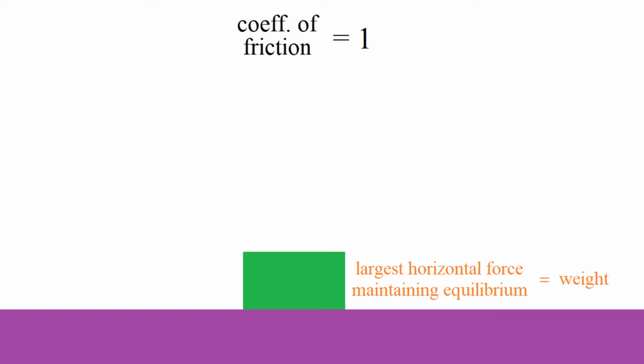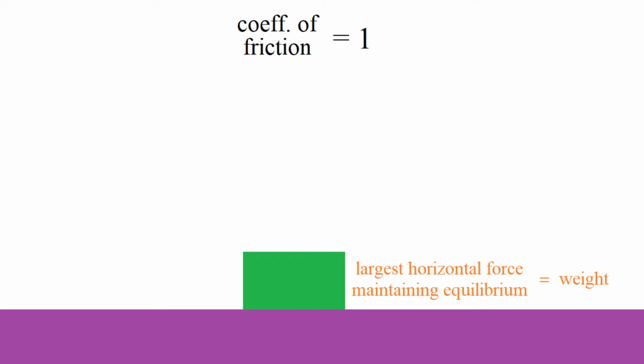In other words, if I imagine that there are handlebars attached to the object, such that I can either hold on to the handlebars and push the object horizontally, or I can hold on to the handlebars and lift the object vertically, the two actions are exactly equally as difficult. So that's what's meant by a coefficient of friction of 1. So this is quite a high roughness. Most surfaces in contact have a coefficient of friction much less than 1, although it is possible to have surfaces in contact with a coefficient of friction more than 1.